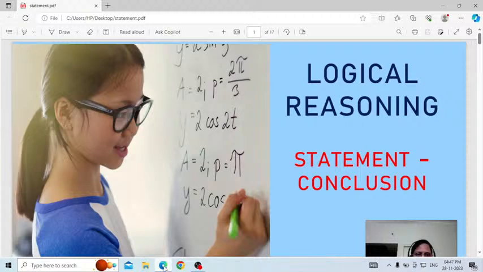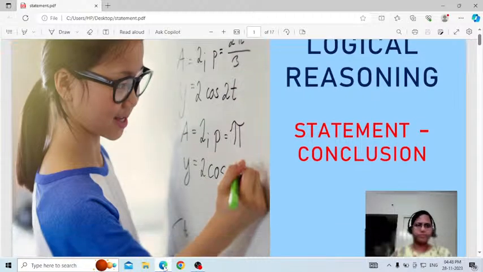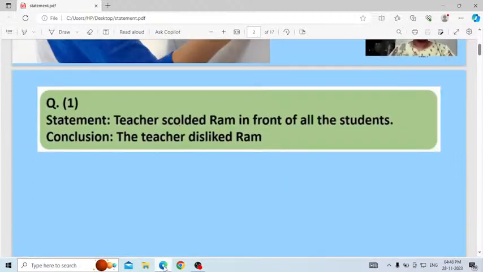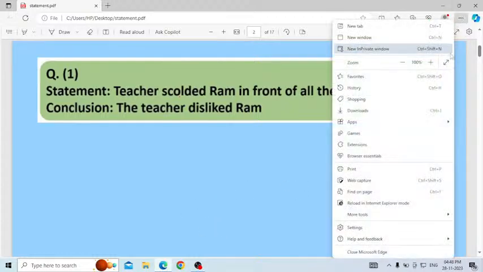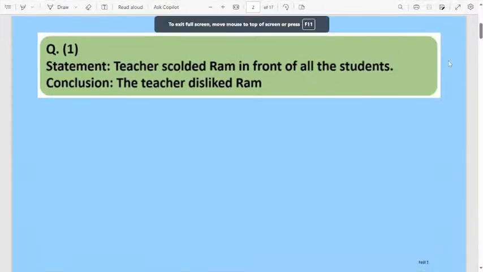It is a very important topic, and many get confused about how to solve the problems based on statement and conclusion. Okay, let us discuss the questions one by one. Today I am going to discuss 15 questions. In this one you will come to know how to solve questions based on statement and conclusion.